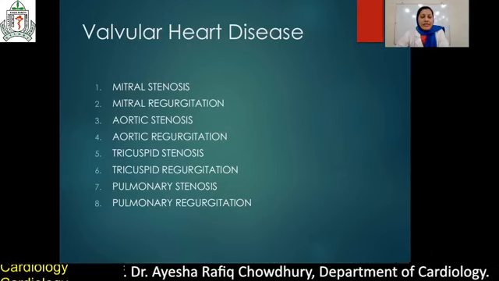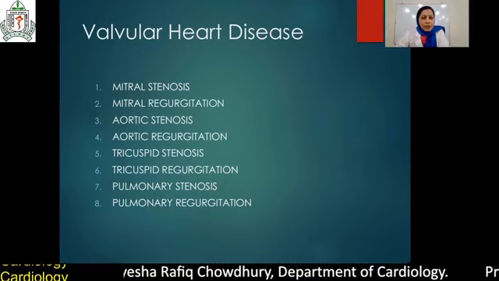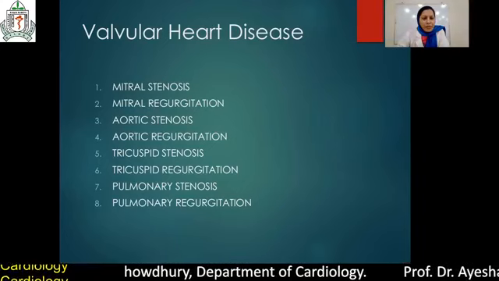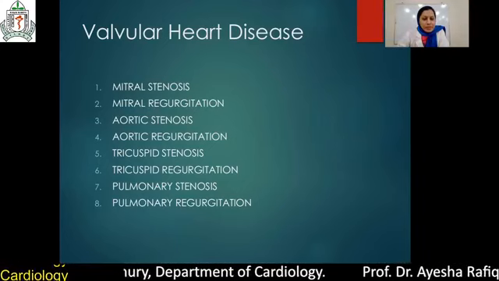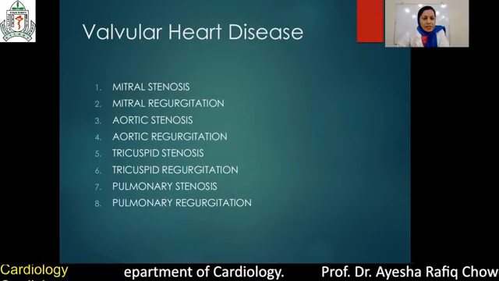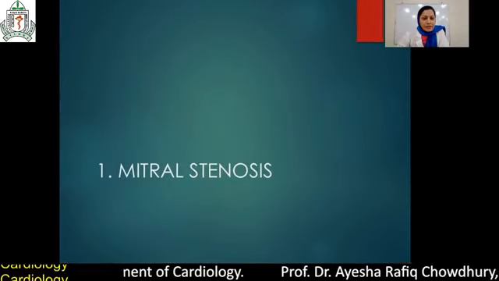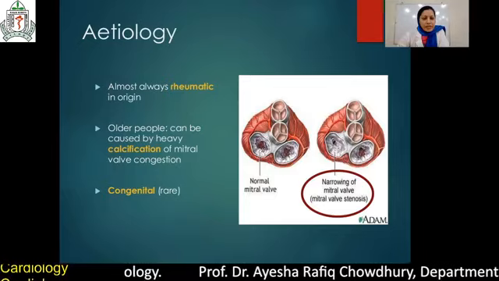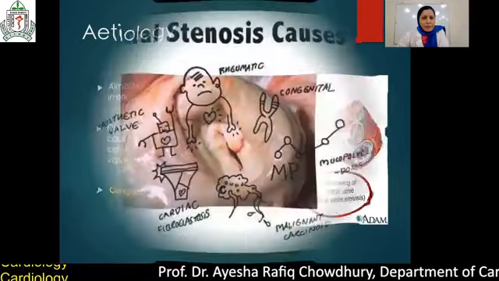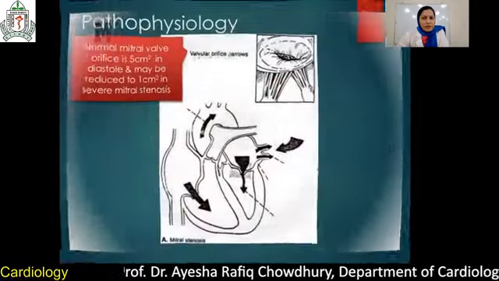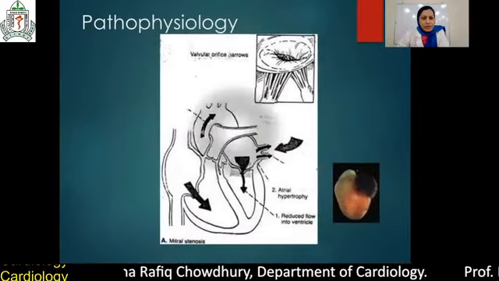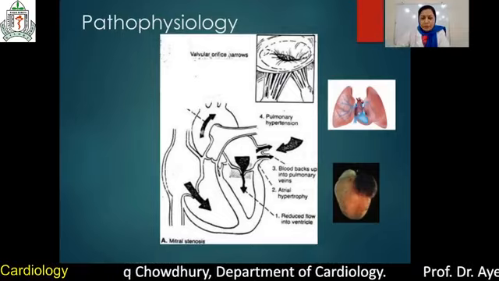So valvular heart disease, I will repeatedly go through this lecture. But what are the valvular heart diseases? MS, MR, AS, AR, TS, TR, PS, PR. And mitral stenosis causes are rheumatic, calcification, and congenital. I already mentioned this elaborately, and I already mentioned the pathophysiology.